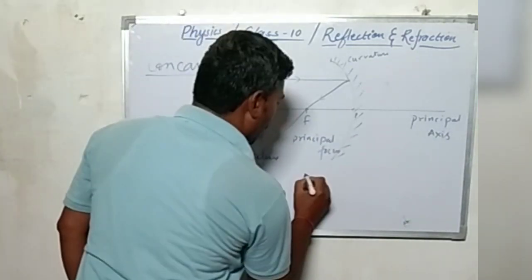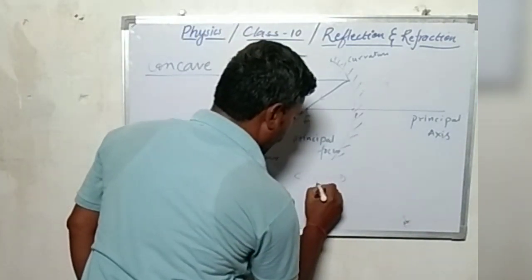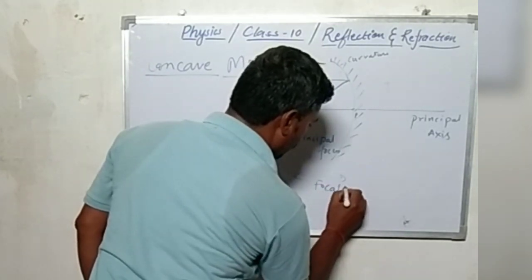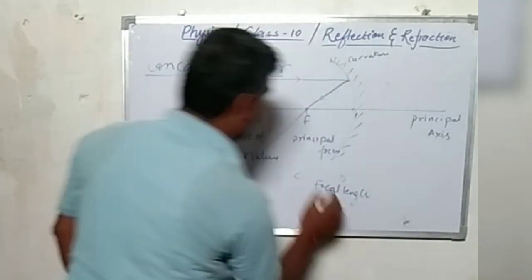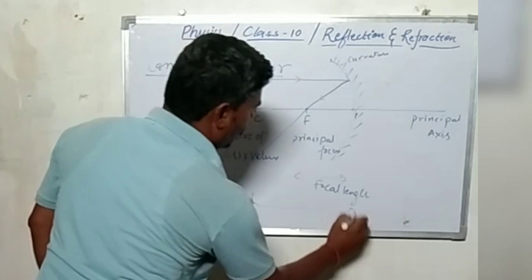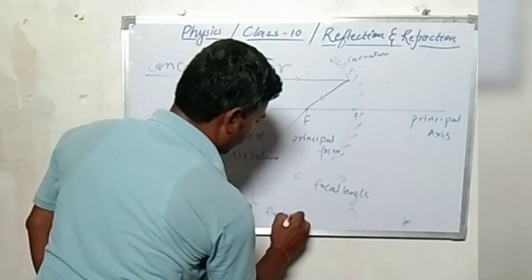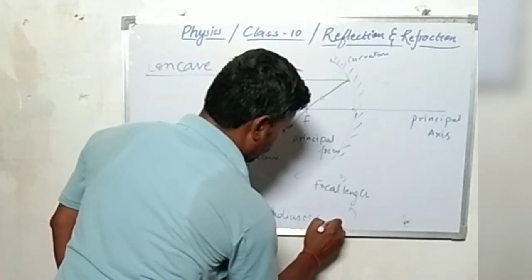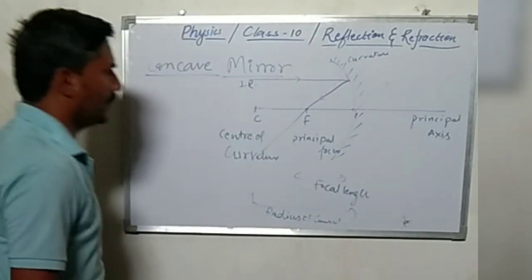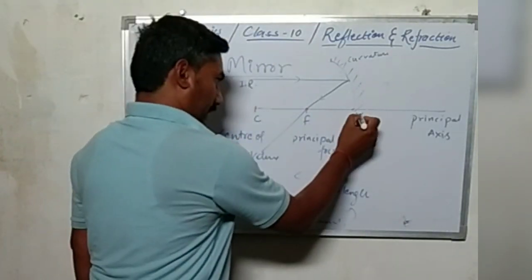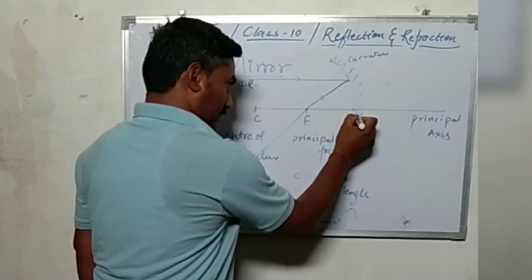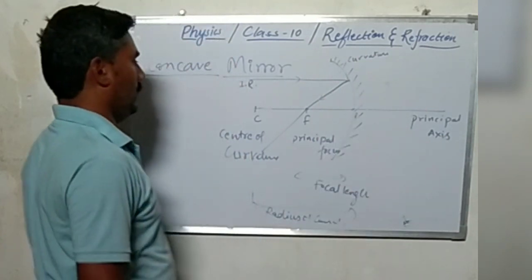So this PF distance is the focal length, the PC distance is the radius of curvature, and as you know, this is the pole.